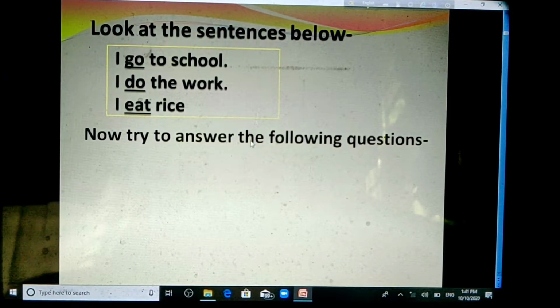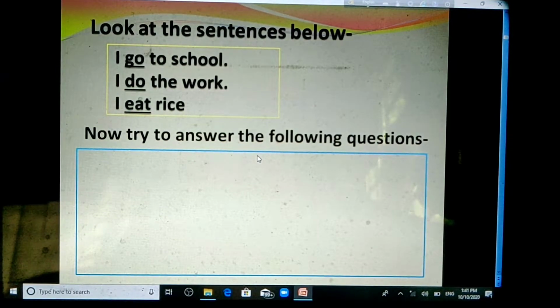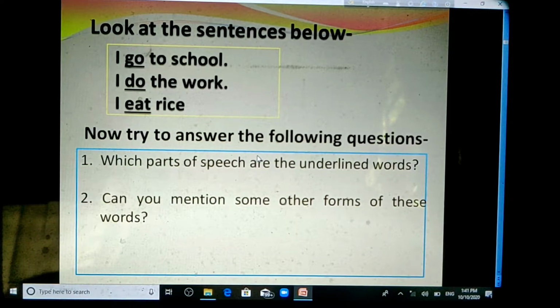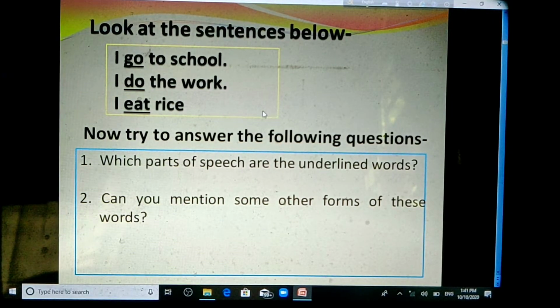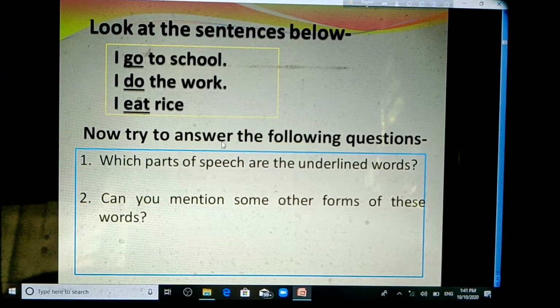Now try to answer the following questions. There are two questions for you. Which parts of speech are the underlined words? And the second one is, can you mention some other forms of these words? I think you thought about these three sentences and you got the answer. Okay, match your answer with me.